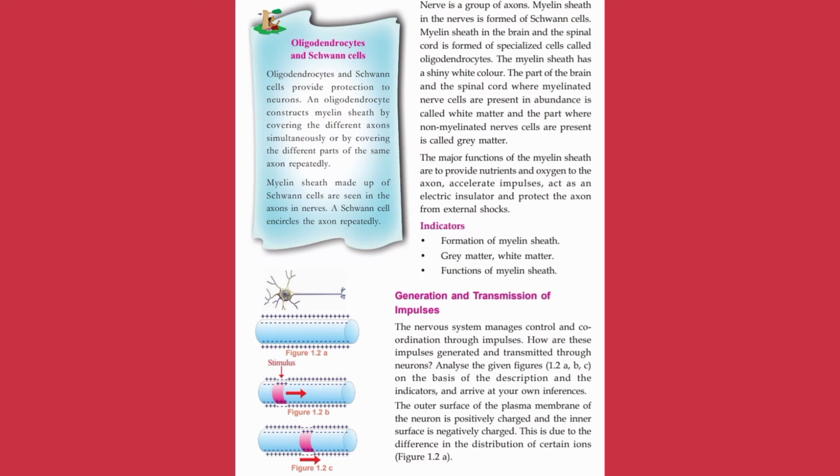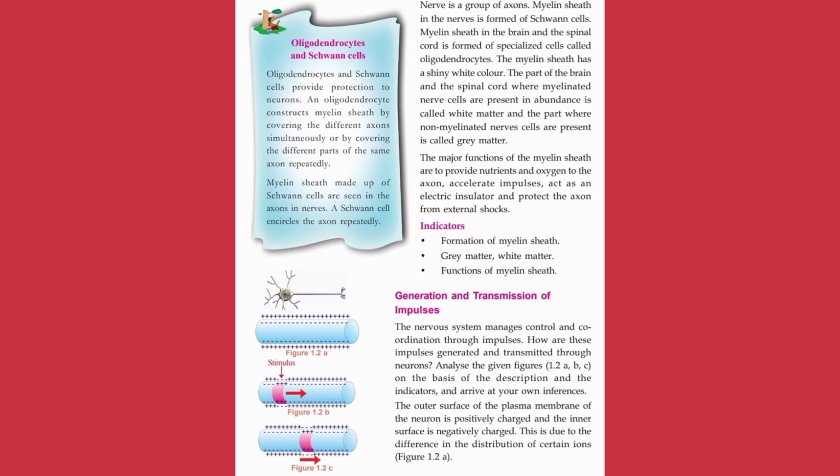They are made up of Schwann cells, which are seen in axons in nerves. So the myelin sheath is made up of Schwann cells. Where are they seen? They are seen in axons in nerves. A Schwann cell encircles the axon repeatedly. We know a nerve is a group of axons. The myelin sheath in the nerves is formed of Schwann cells. We said before, the myelin sheath has a shiny white color. Which color was the myelin sheath? It has a shiny white color.